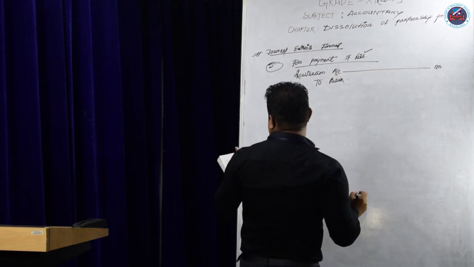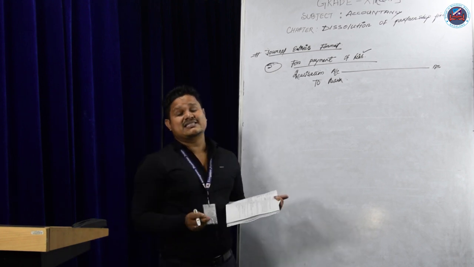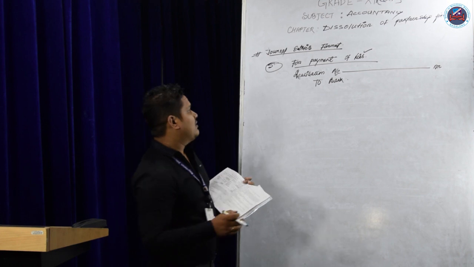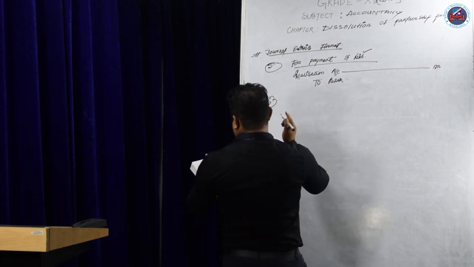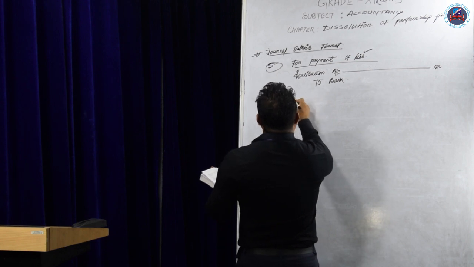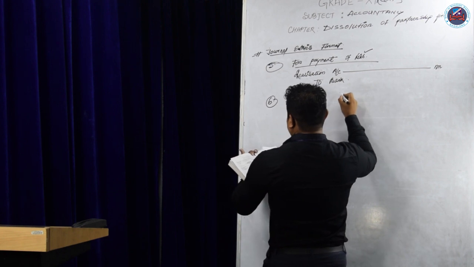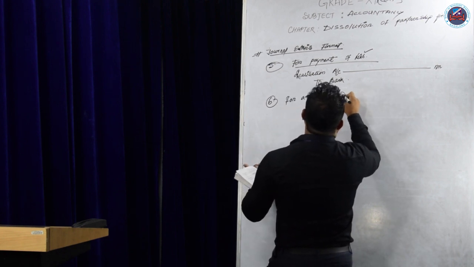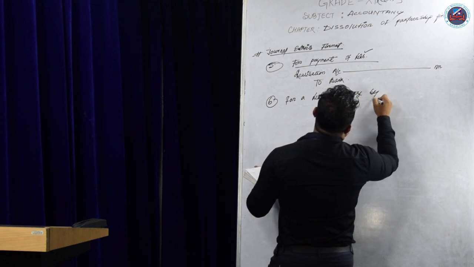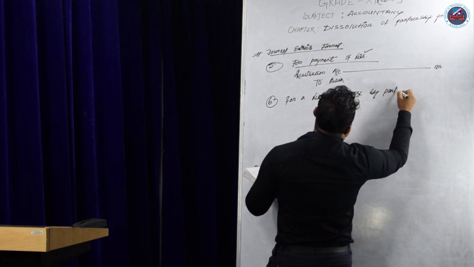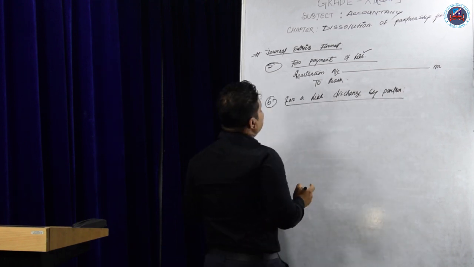If the partner takes the responsibility to discharge the liabilities, what will be the entry? For a liability discharged by a partner, the entry will be realization account debit.